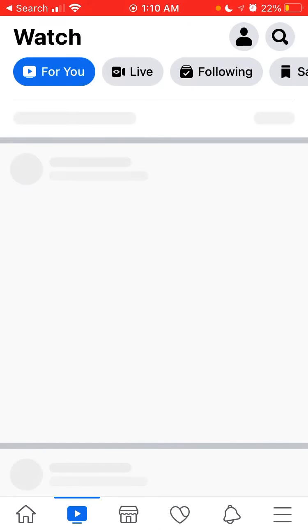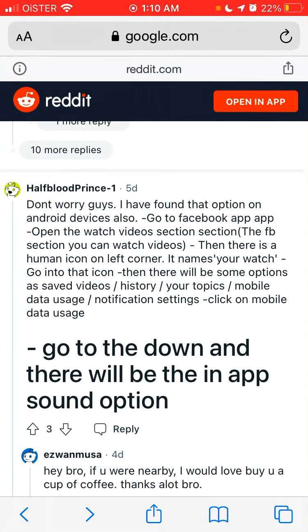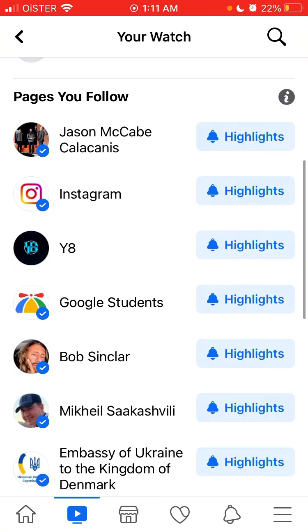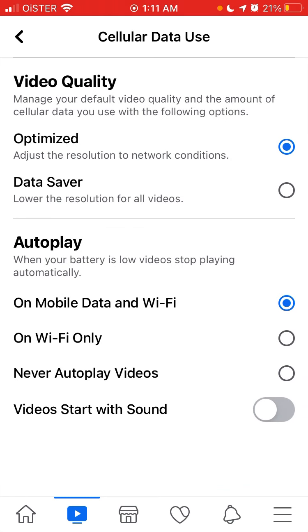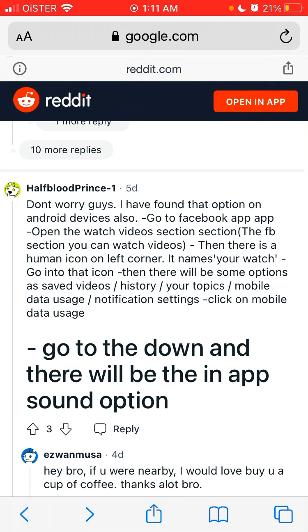So you just need to go to the second tab, go to this person icon, human icon, then there will be like mobile, your watch, cellular data use, and video starts with sound, data saver. I don't see that.